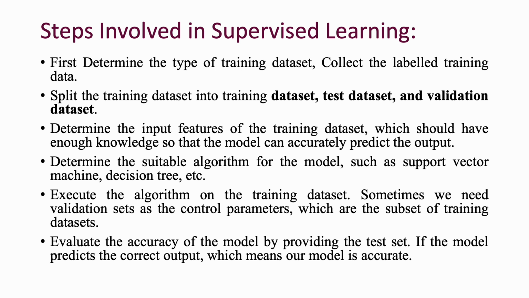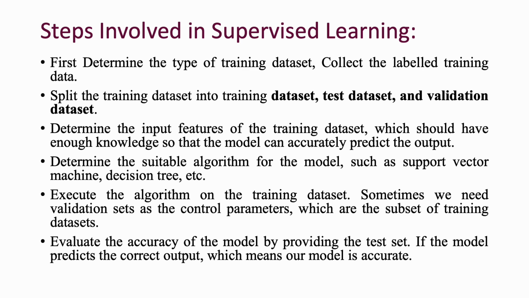Steps involved in supervised learning. We have to split the data set into training data set, test data set, and validation data set. Determine the input features of the training data set. We should have enough knowledge so that the model can accurately predict the output. Execute the algorithm on the training data set. We need validation sets as control parameters, which are a subset of the training data sets. Evaluate the accuracy of the model using the test data set, and if the model predicts the correct output, it means our model is accurate.